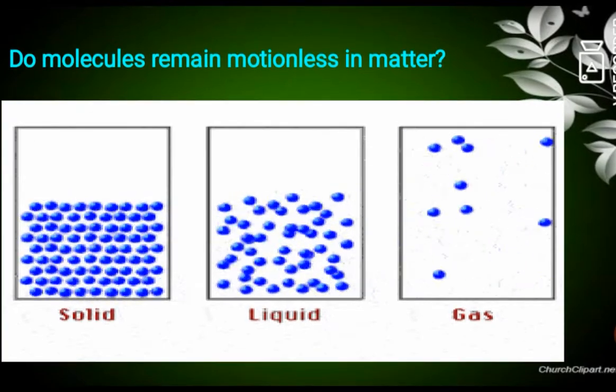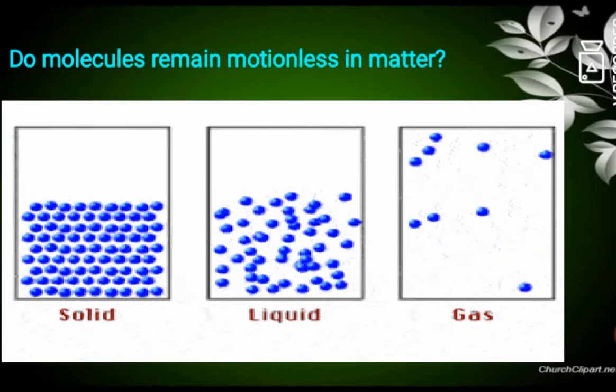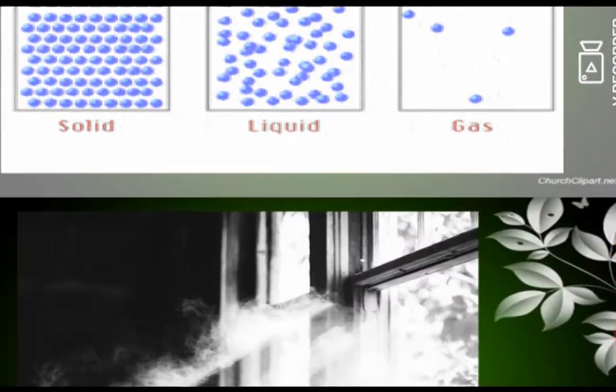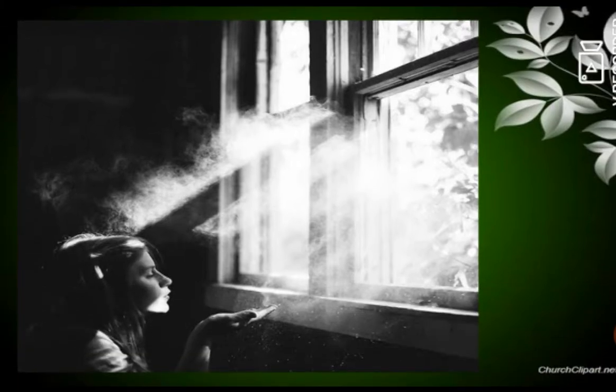We can understand this concept with the term Brownian movement. Brownian movement helps us believe that molecules are in motion. Children, imagine you are entering a dark room and you open the window. What happens when we open the window? The sunlight passes through the window. You can also observe small dust particles in the sunlight. Where the sunlight passes through, you can observe small dust particles. This is said to be Brownian movement.